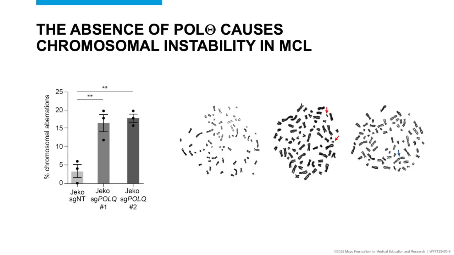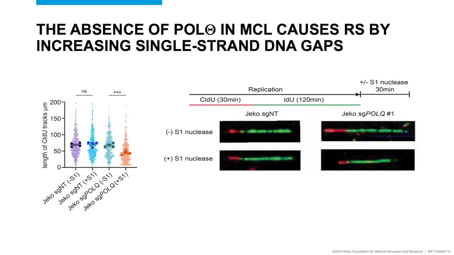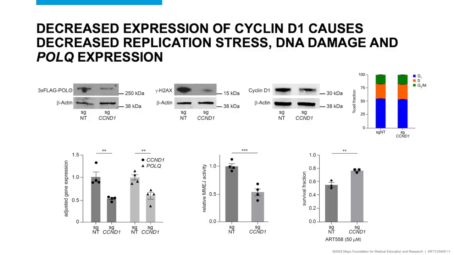Correlating with this mitotic DNA damage, absence of polymerase theta increases chromosomal aberrations as depicted by increased prevalence of double minute or dicentric chromosomes. Further, the absence of polyQ also increased single-strand DNA in mantle cell lymphoma, another characteristic of replication stress. The upregulation of polyQ by cyclin D1 overexpression is specific, as we show by CRISPR interference mediated decrease of cyclin D1 expression, decreased replication stress, and DNA damage markers along with MMEJ dependency.